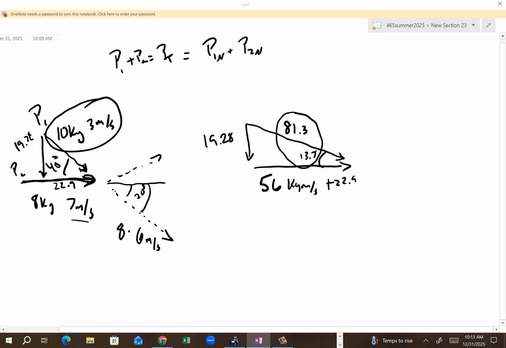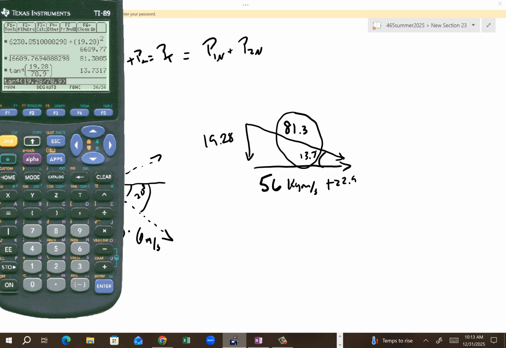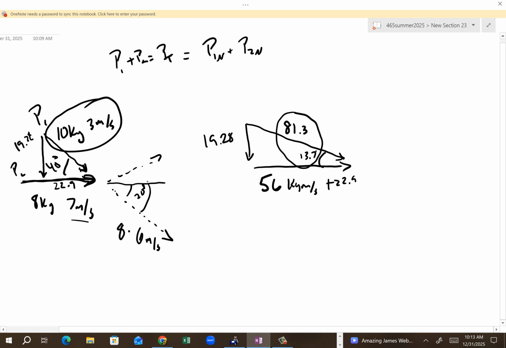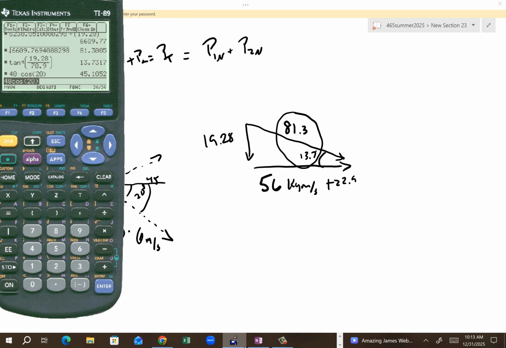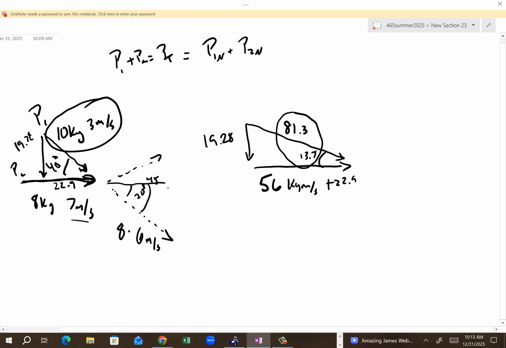So that's 48 cosine 20. 48 cosine of 20 is 45. So that's 45 here. And then we're going to be able to do sine too, and you get 16.4.